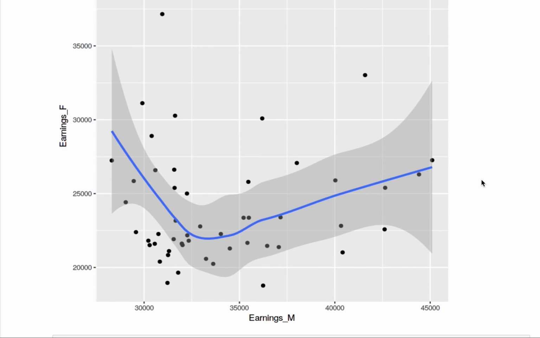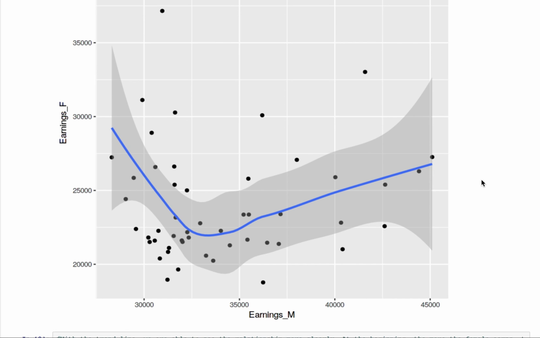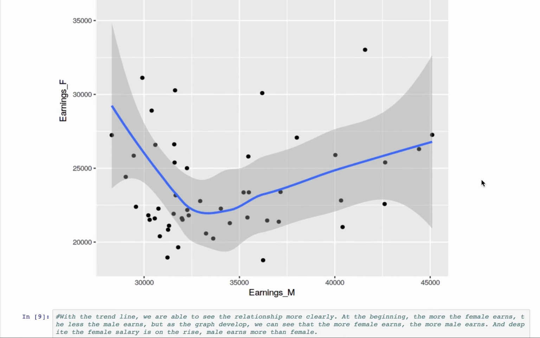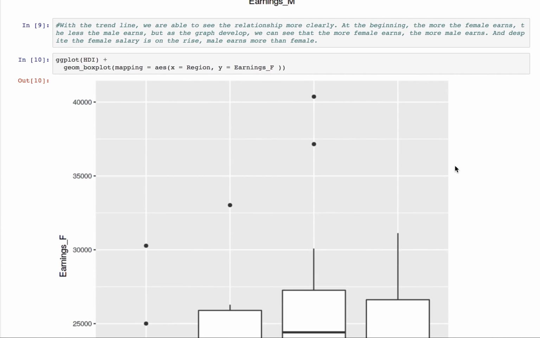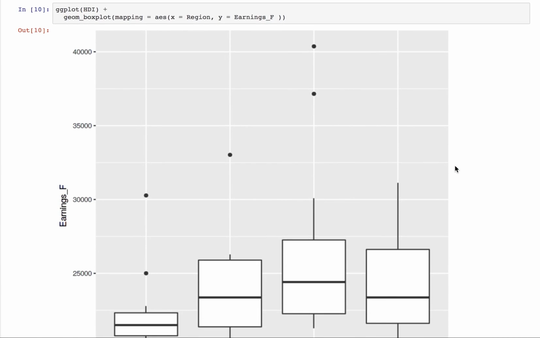But then we put a trend line on the scatter plot, and because of the trend line, we can see more clearly what kind of relationship they have. And we still don't think the relationship is strong. They don't affect each other a lot, but we do see that at the beginning, as the female earns more, the male earns less. But as the graph develops, we can see the more the female earns, the more the male earns.